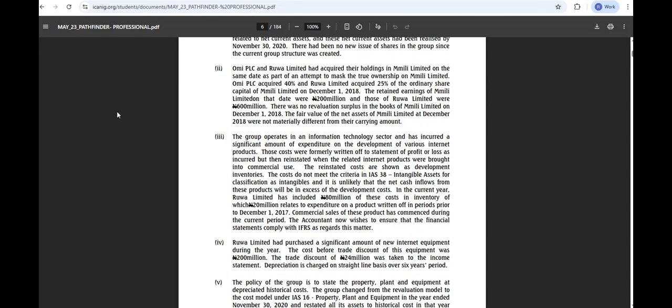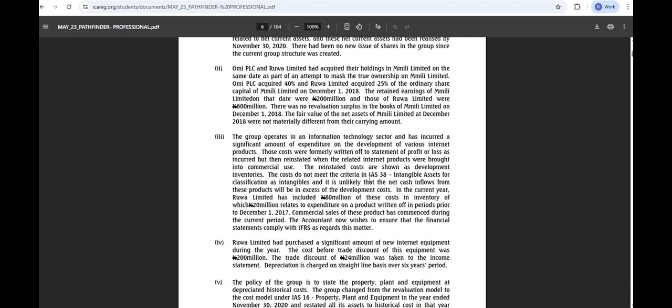Now, looking at information three, the group operates in the information technology sector. The costs incurred were formerly written off to the statement of P&L as incurred, but then reinstated when the related internet products were brought into commercial use. So that's like research and development costs. Now, the reinstated costs are shown as development inventories.